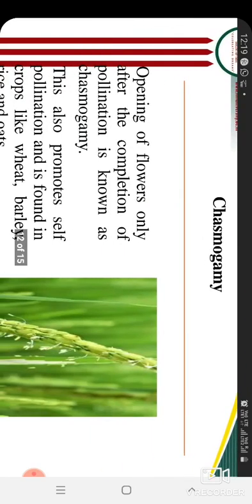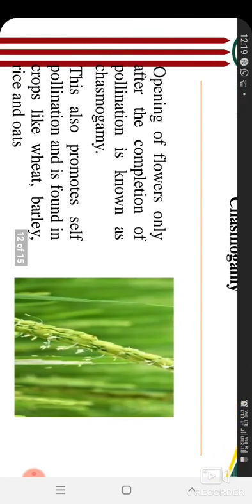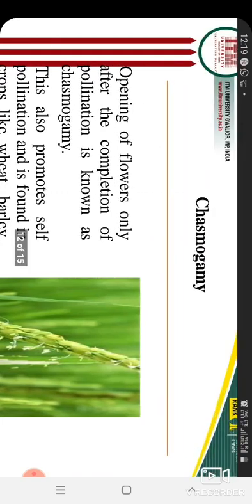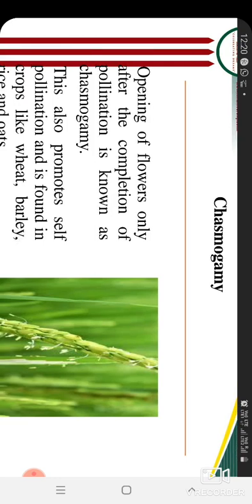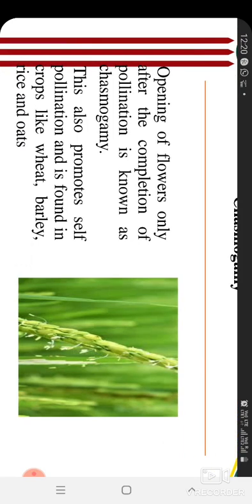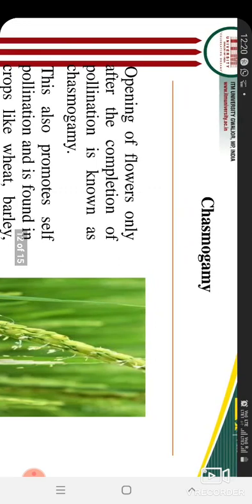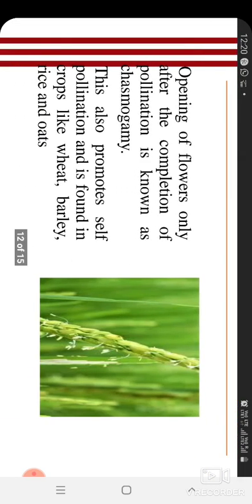Next is chasmogamy. Chasmogamy means opening of the flower after the completion of pollination. In chasmogamy the flowers open, but after pollination. So if pollination is over, then no problem, the flower can open. Self-pollination is still sure, but a little chance is there, only 4-5%, for cross-pollination. It's a very little chance. But 95% is self-pollination. Its example is rice.